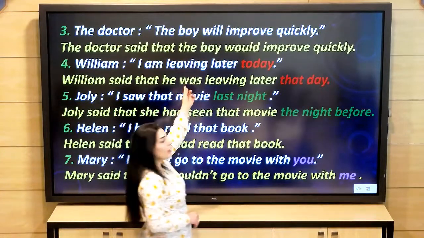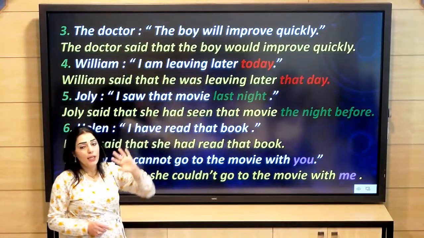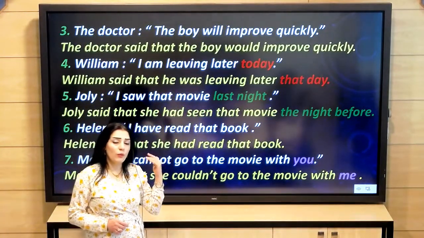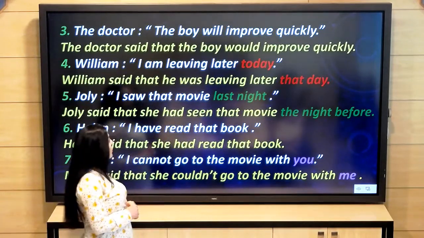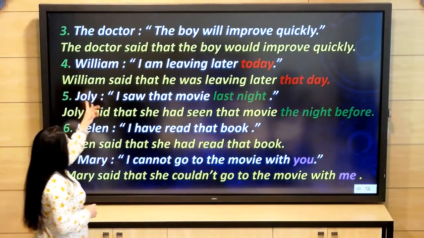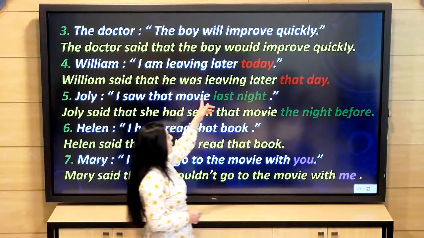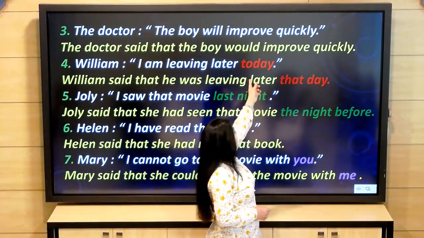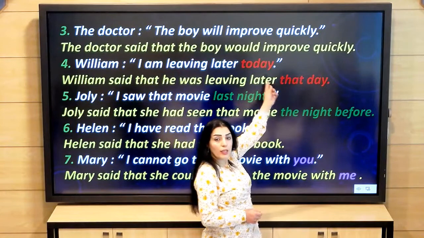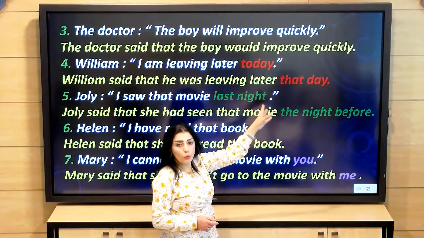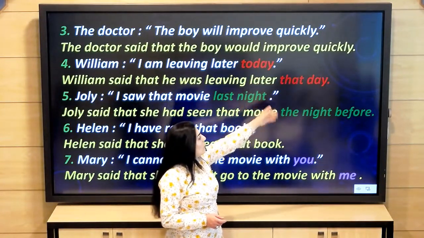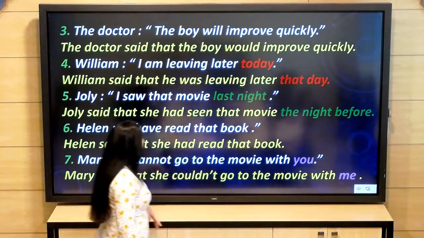I am leaving is a present continuous, and the present continuous will become past continuous. William said that he was leaving later that day. And the adverb today will become that day.